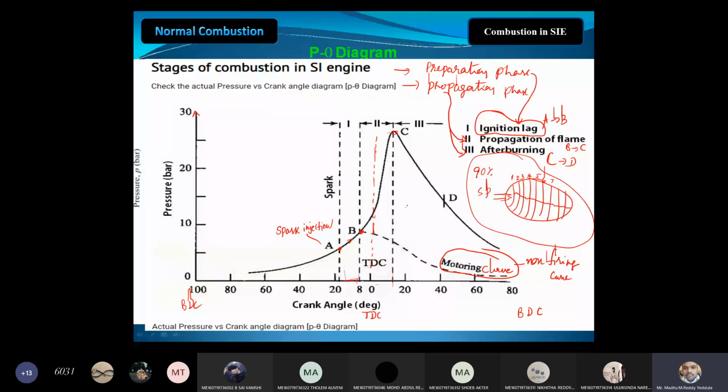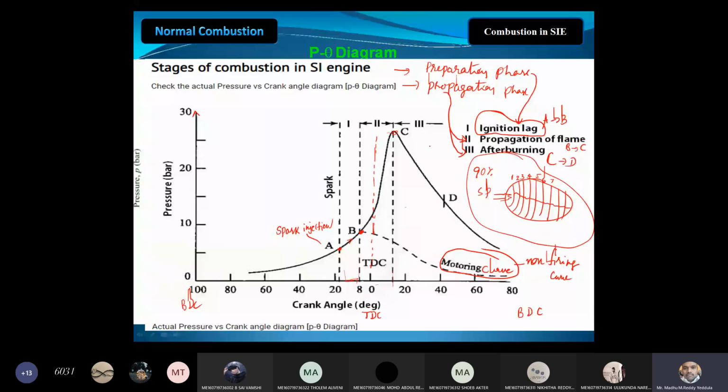So next, what will happen after C? 10% of fuel will be left without burning. What will happen due to the reassociation? Due to the reassociation, the complete pressure is not dropped at that point. Now this is the expansion stroke. So during the expansion stroke also, whatever 10% of the fuel is present without burning, that will burn due to the reassociation, due to the mixing of the burnt charge with the unburnt charge.